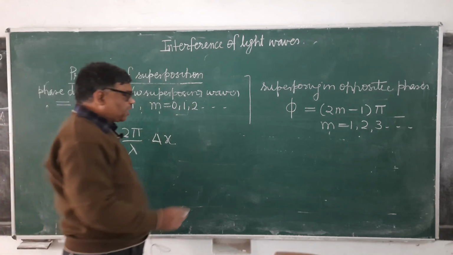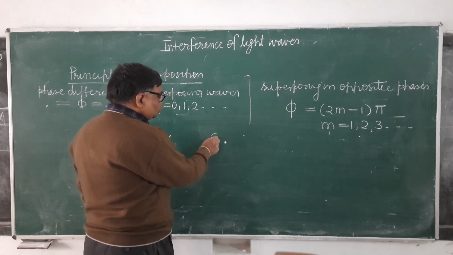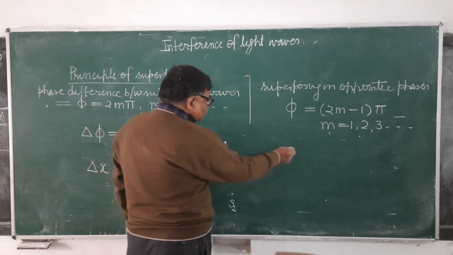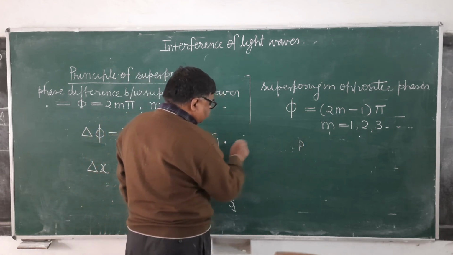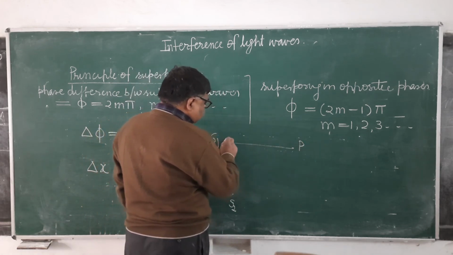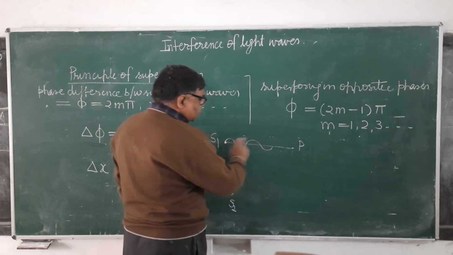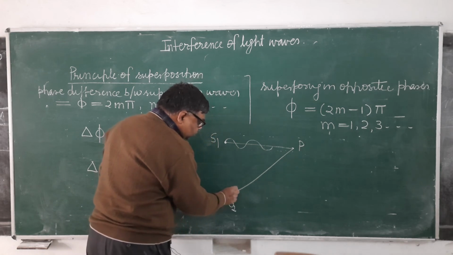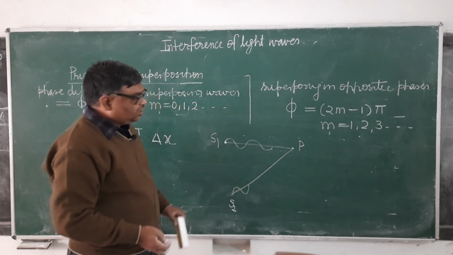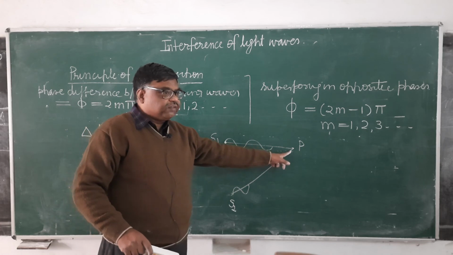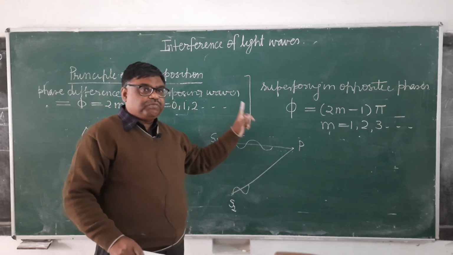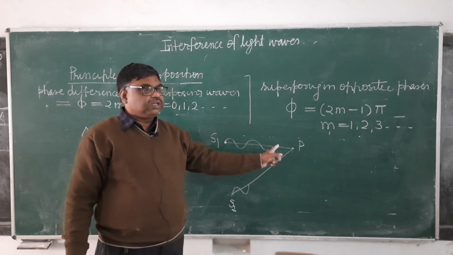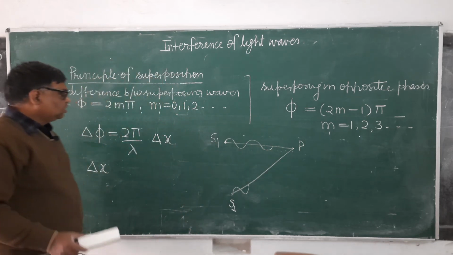What is the meaning of path difference? Suppose one wave source is S1, the other wave source is S2, both are emitting waves, and at the point P these waves are meeting. One is covering the path length S1P, the other is covering the path length S2P. It's clear? So see here, the path difference between these waves when they meet at point P will be S2P minus S1P.